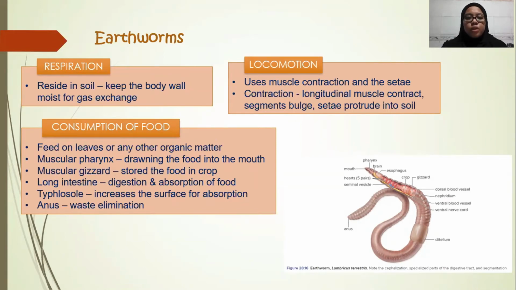Consumption of food. Earthworms feed on leaves or any other organic matter. The muscular pharynx will draw the food into the mouth, and the muscular gizzard will store the food in the crop. The long intestine will digest and absorb the food, and its dorsal surface has an expanded region called typhlosole, which can increase the surface of absorption. Lastly, waste will be eliminated through the anus.